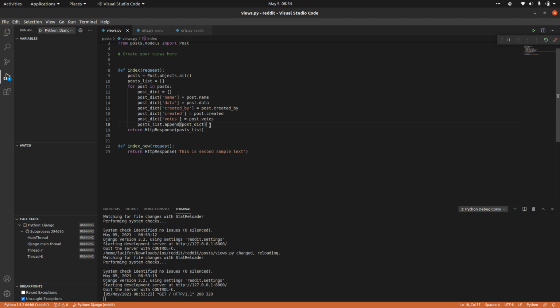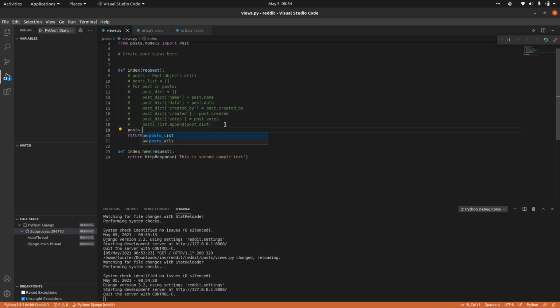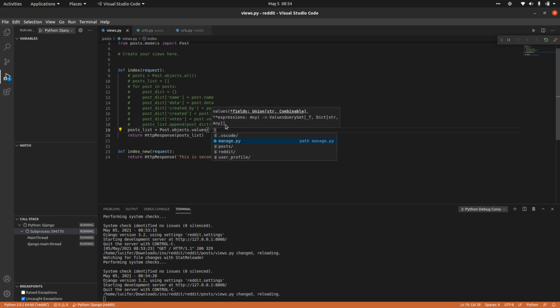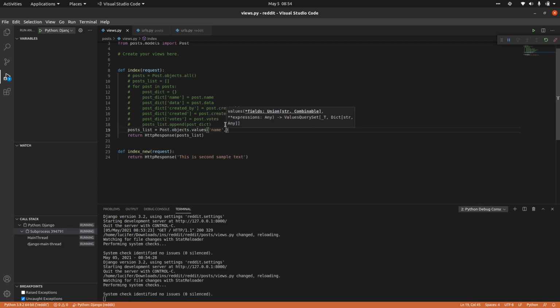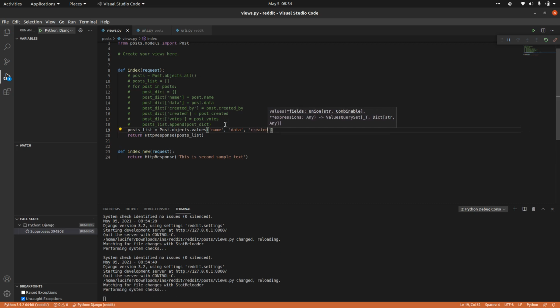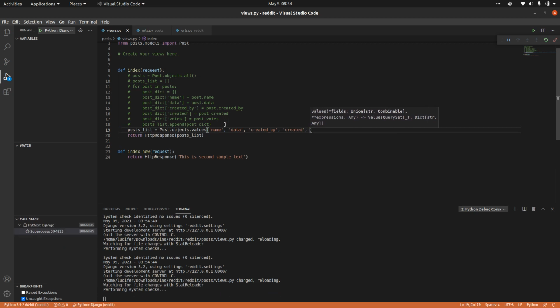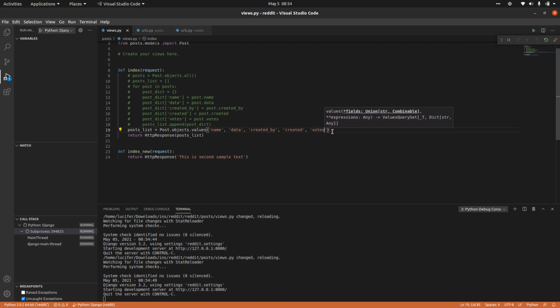Now rather than doing all these things, let me show you an easy way of doing this same thing. Posts list equal to Post.objects.values, name, data, created by, created, and votes.